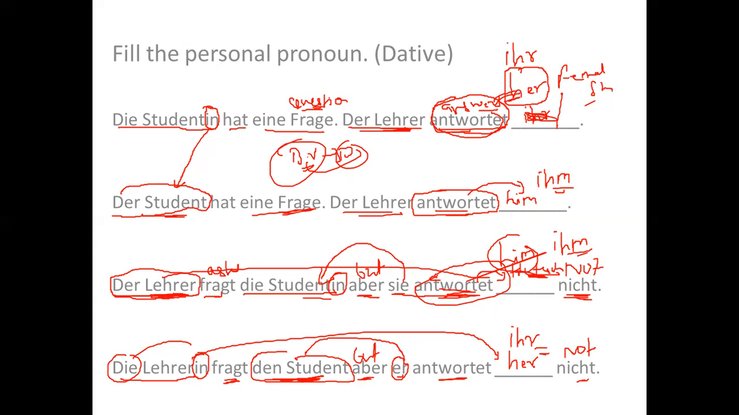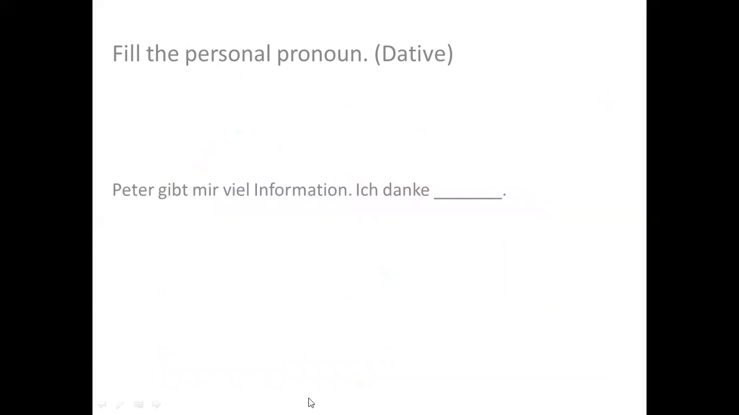So in the exam also you need to be very, very careful when you answer any question. So you need to go through all the words. Now again I have given you a very simple sentence. It says Peter. Peter is a name of a boy. Peter gibt mir. Mir is me. So Peter gives me viel Information. Viel is a lot. Peter gives me a lot of information. Ich danke. Danke is thank. So Peter provides me a lot of information. I thank Peter.